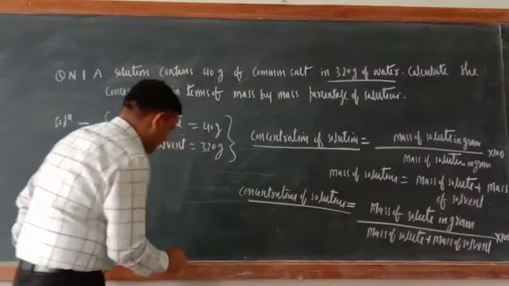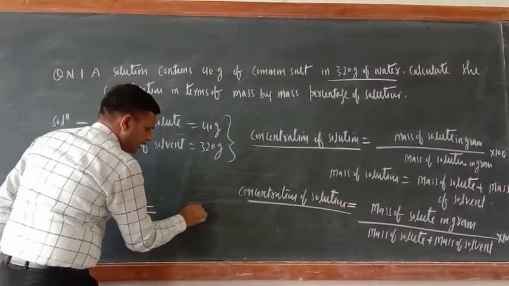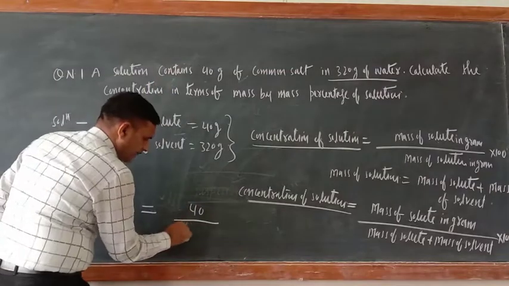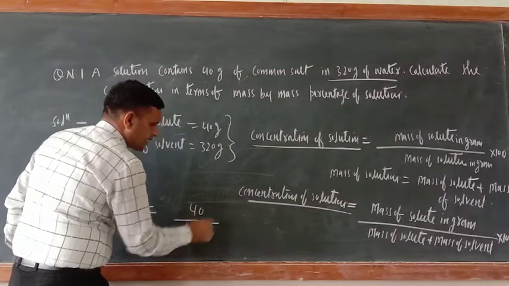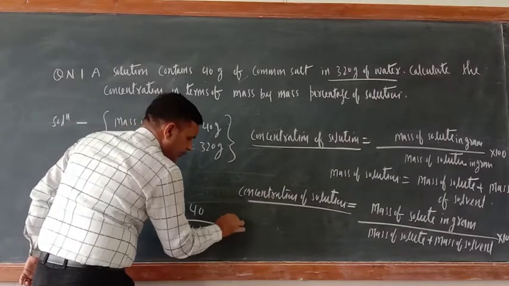So put the value here. Mass of solute is 40 divided by mass of solute 40 plus mass of solvent, that is 320, into 100.